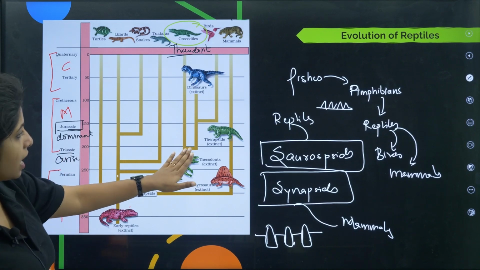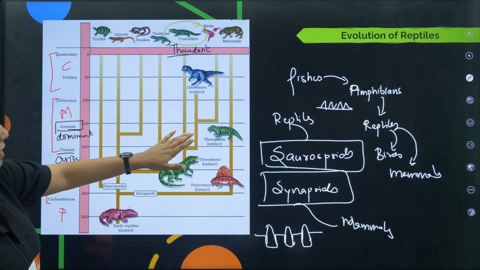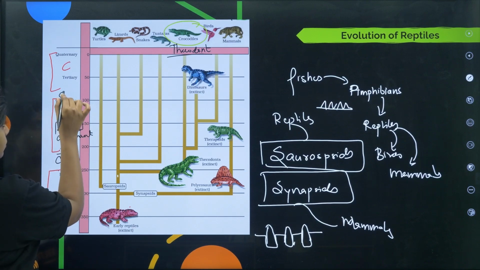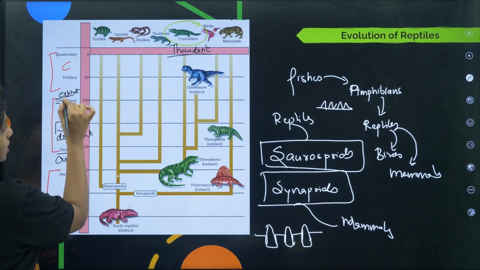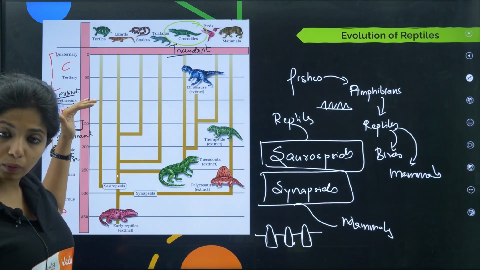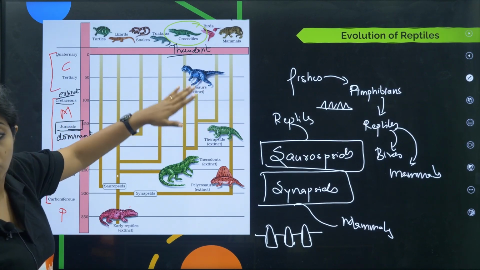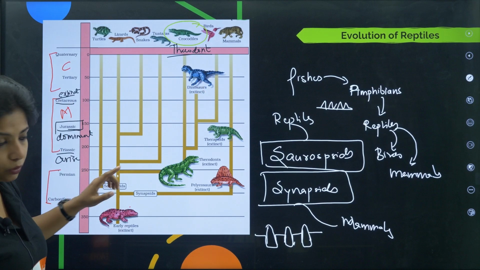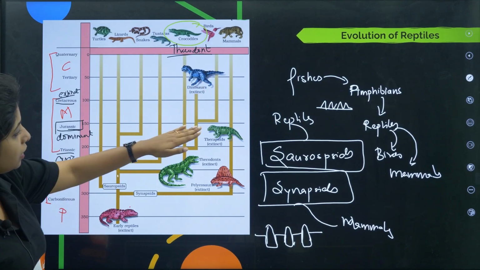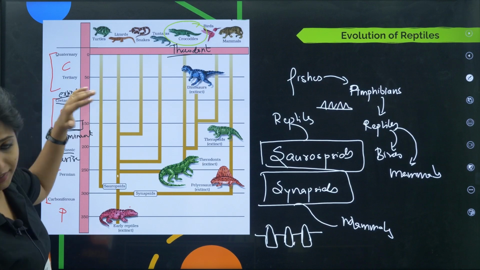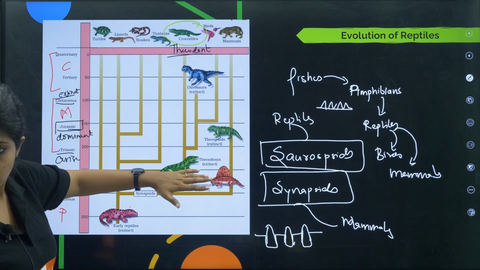They arise during the Triassic era, they dominated during the Jurassic era, and they got almost extinct during the Cretaceous era. Will you be able to remember it? So again, it's a Mesozoic era where the dinosaurs were playing a major role. Here they arose, then in Jurassic they flourished and were dominant, and in Cretaceous they were almost extinct. Okay, and they came from the thecodonts only.